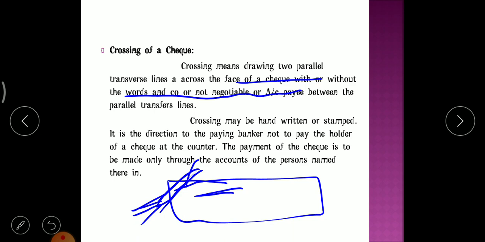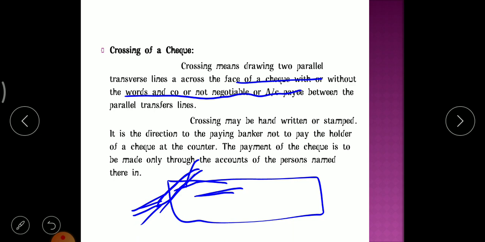Usually, most of the dealings in checks are done in cross checks only, because the chances of fraud are very low in cross checks. There is no chance that the holder or any person can get the amount at the counter of the bank, because whenever cross checks are passed in the banks, the amount will be directly transferred to that particular account holder only.